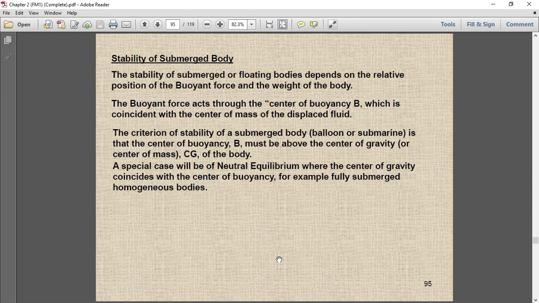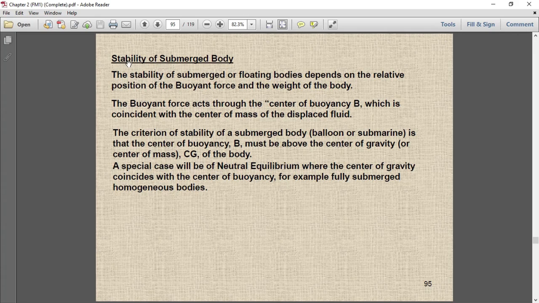So let's move on to the other slide. Stability: now we are going to apply these conditions of stability in our real cases. We have studied two things, submerged bodies and floating bodies. Here we are going to discuss the stability of a submerged body.